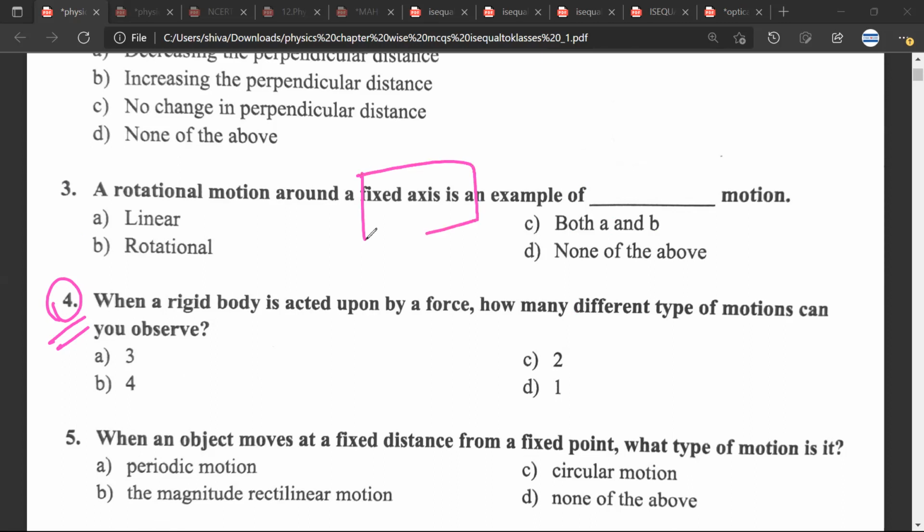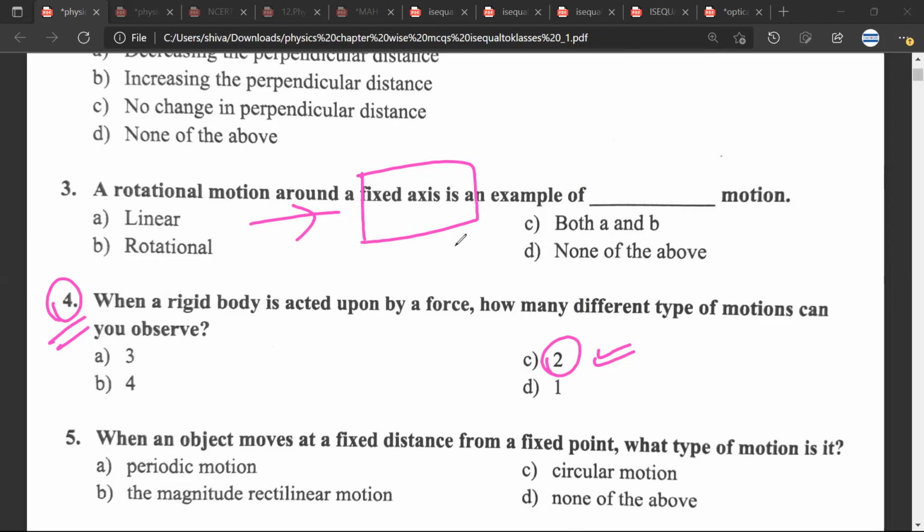When a rigid body is acted upon by a force, how many different types of motion can you observe? So there is the motion which we are giving to the rigid body. And so I can count C, 2. See, let us try to understand this.